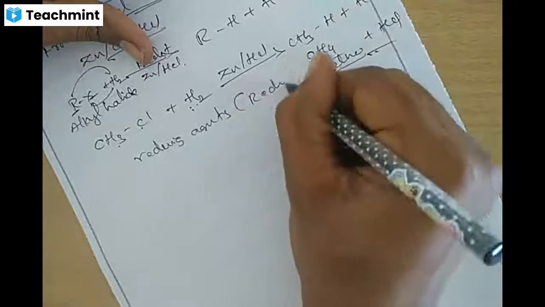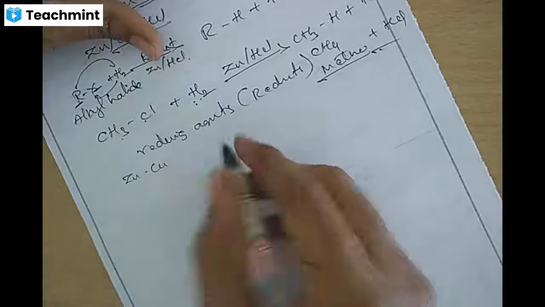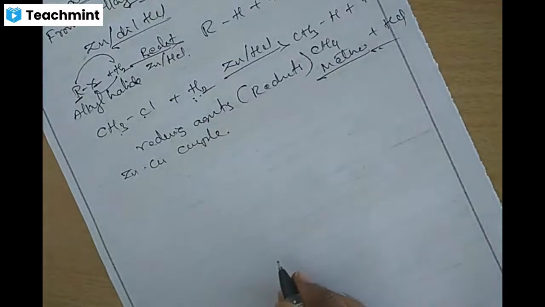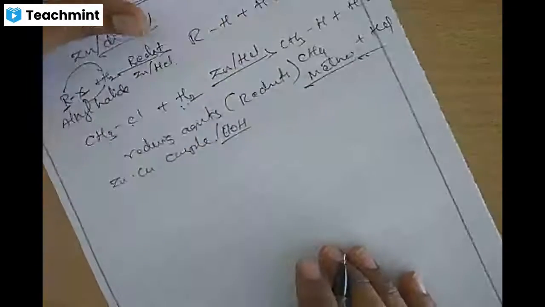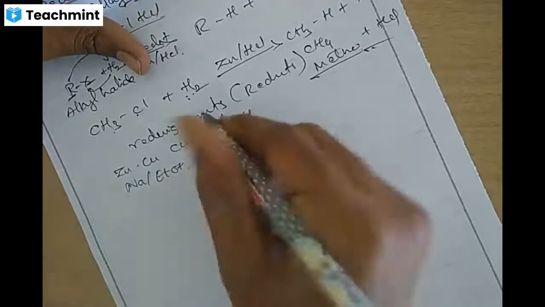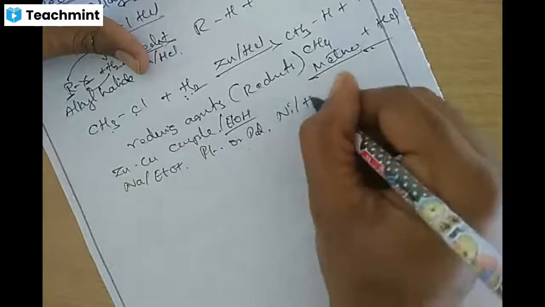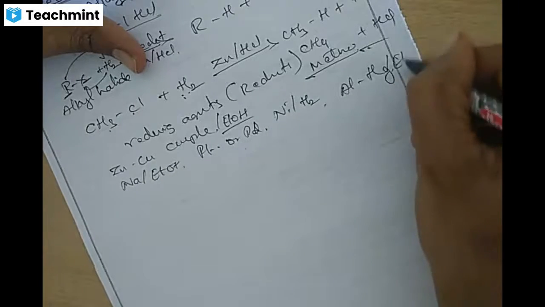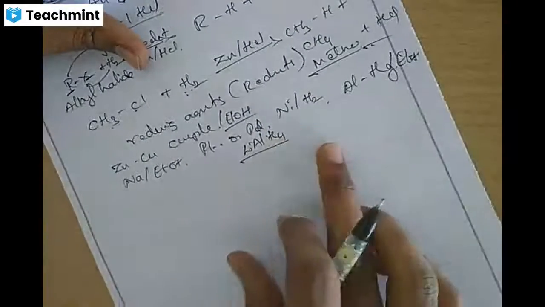The reducing agents or reductants we are using are zinc or copper couple. We can use zinc copper couple in ethanol, or sodium Na in ethanol, platinum or palladium, or nickel with dihydrogen H2, or aluminium or mercury in ethanol, and lithium aluminium hydride, LiAlH4.